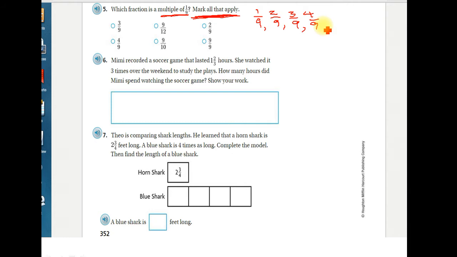Now, let's look at these possible answers. We have 3/9, 4/9, 9/12, 9/10, 2/9, 9/9. Well, if I look at my multiples so far, I see the pattern: 9, 9, 9, 9. My denominator is always going to be 9. So I automatically know that it can't be these two, which is nice. And now I just have to keep doing my multiples and see if I see those down here. For example, 3/9. Oh, there's 3/9. So yeah, that would be 1.